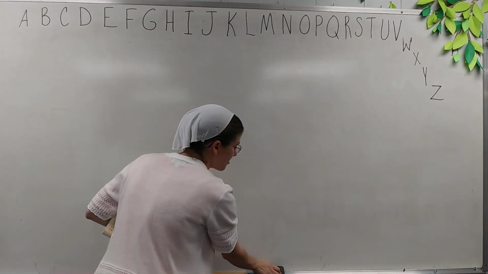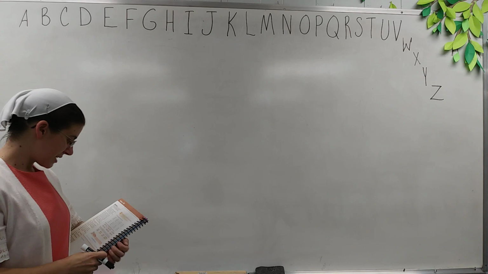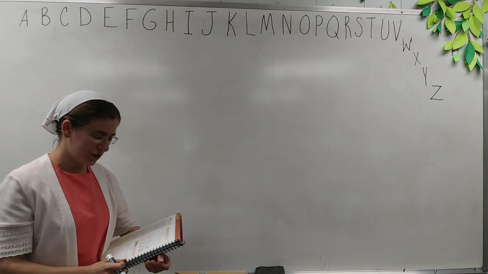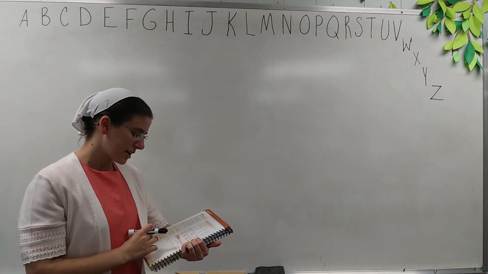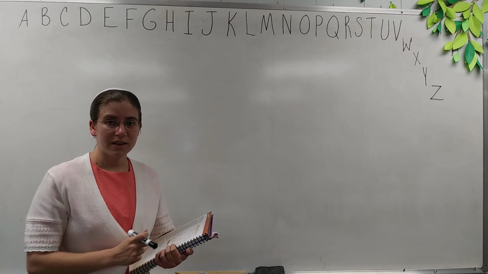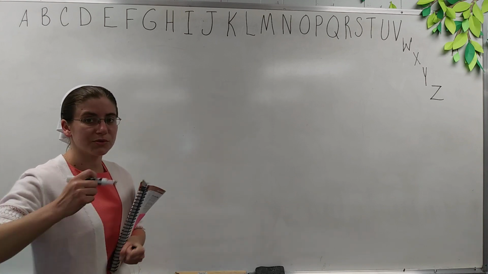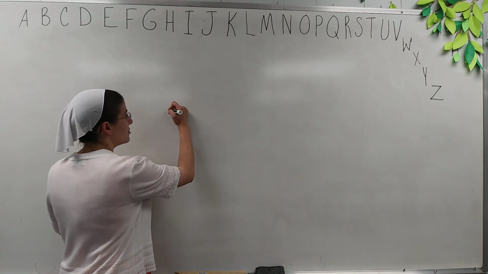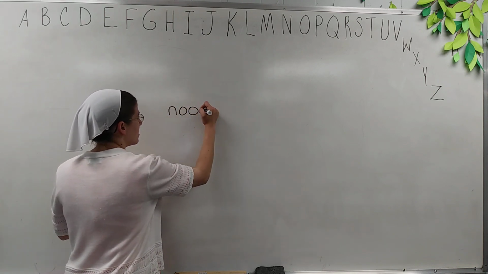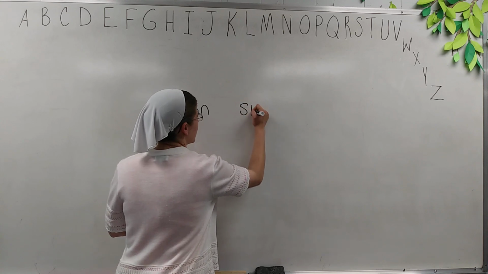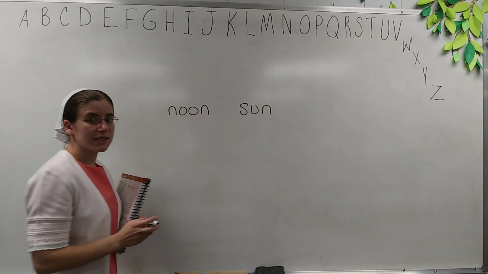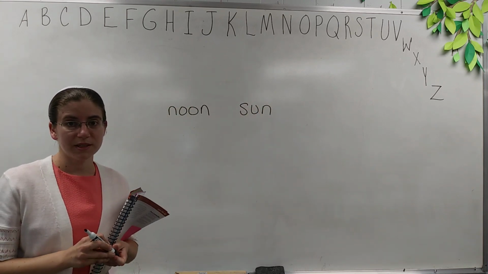On section number 2, your directions are to circle the word that comes first in A, B, C order in each group. Okay, so your first group, you have noon and you have sun. Which of those words comes first in A, B, C order?